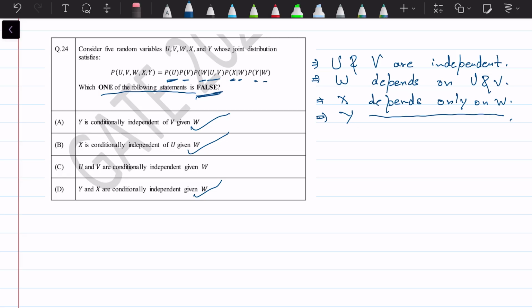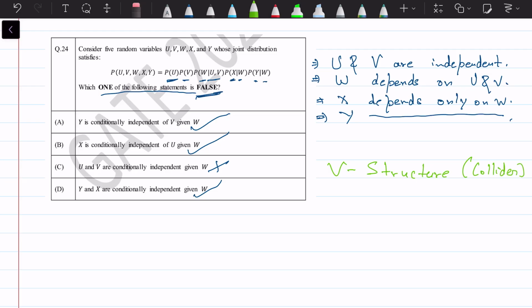Now let's see why this statement is false. We knew that these three statements are true, and we need to know why this one, U and V are conditionally independent given W, is incorrect. We know that probability P(U) and P(V), so U and V are independent, but once we have W given, this kind of structure is called a V structure, or a collider.